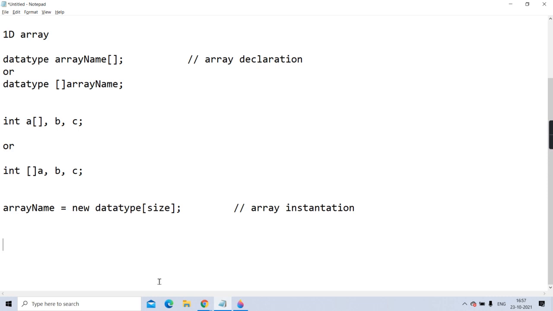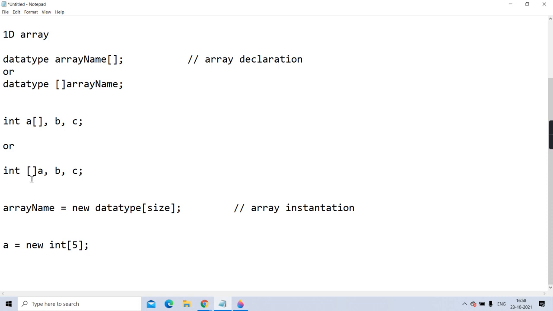Now for example, I am writing a equal to new int square bracket 5. This 5 you can take from the user also. Each and every point you remember. This size can be taken at runtime from the user. It is not necessarily supposed to be a constant. This size can be accepted at runtime from the user, and depending on that size, the array can be created at runtime.